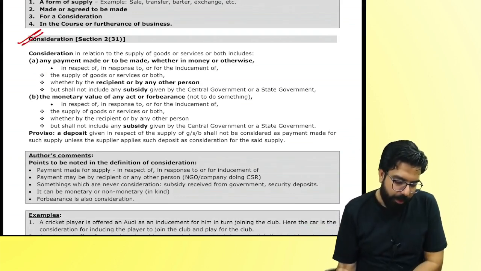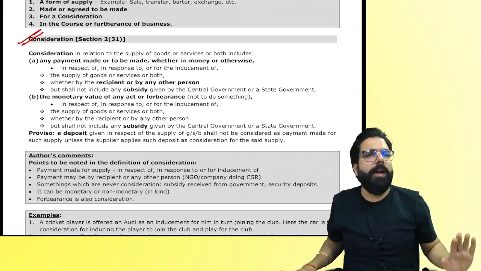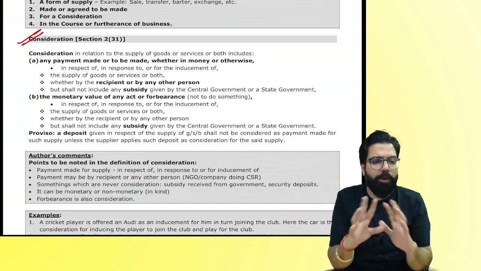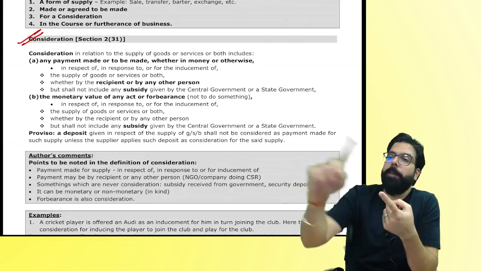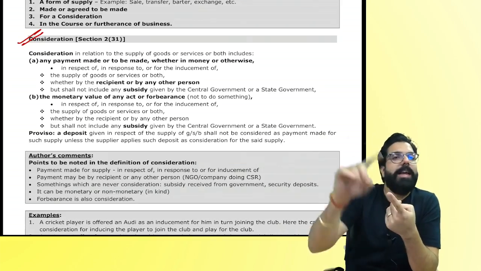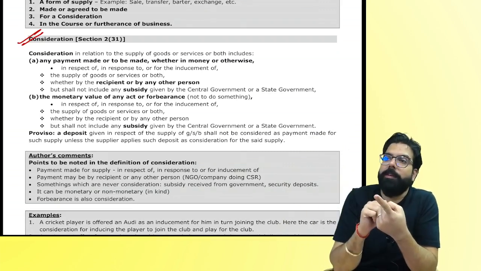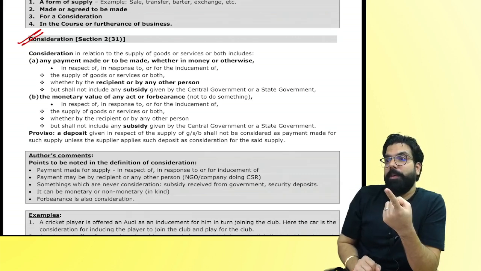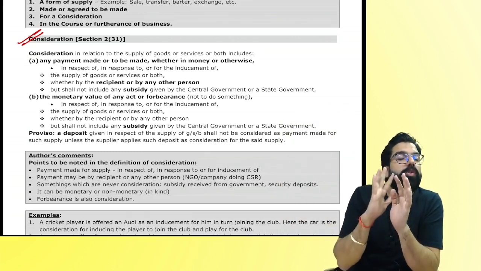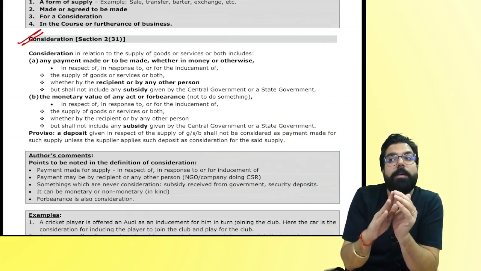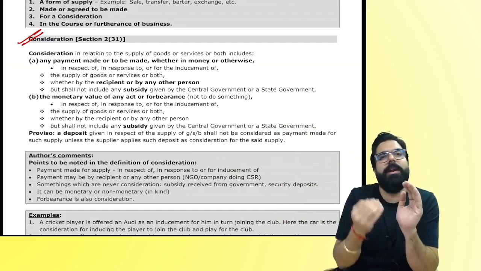Everyone listen. Consideration, you tell me what is consideration? Consideration means anything which you get in return. You don't have to remember it for your exam purpose, but you have to understand. I gave you class, you gave me money. Is it consideration? Yes. I gave you class, you gave me your watch. Is it consideration? Yes. I gave you class, you gave class to my son. Did you do an activity for me? I did an activity, you did an activity. So consideration can be cash, kind, monetary, non-monetary, whatever is given in return.